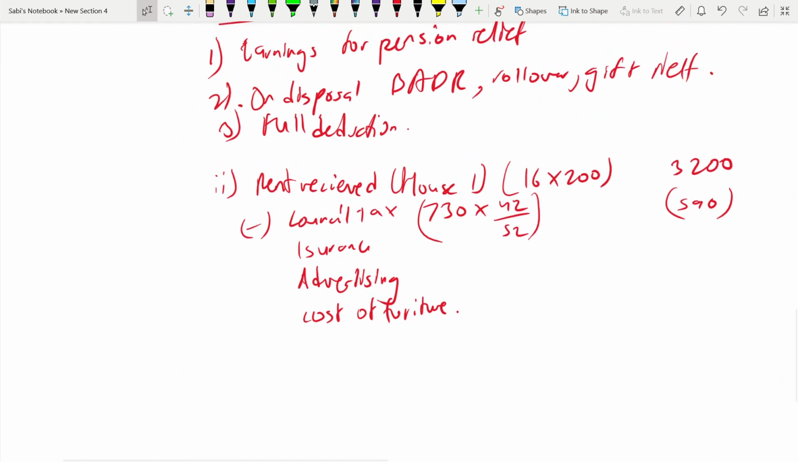Because advertising we do for the whole year, we can't apportion like that. 310 into 42 divided by 52. 250. Advertising 545. And cost of furniture also we do that.